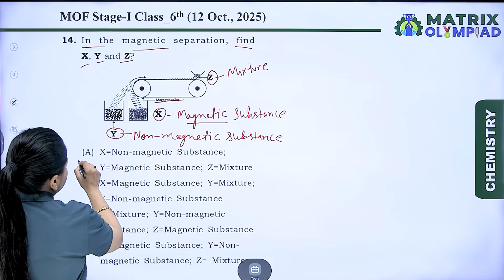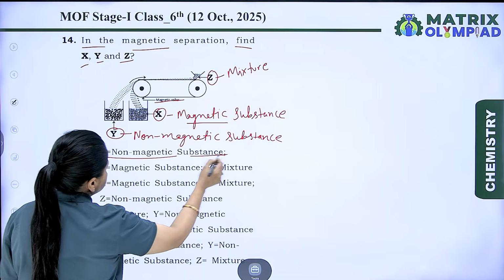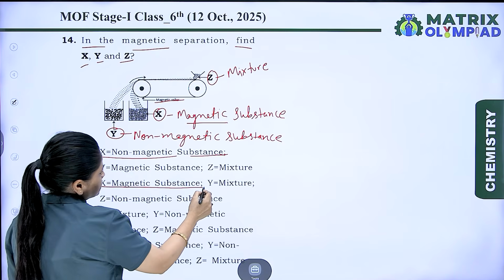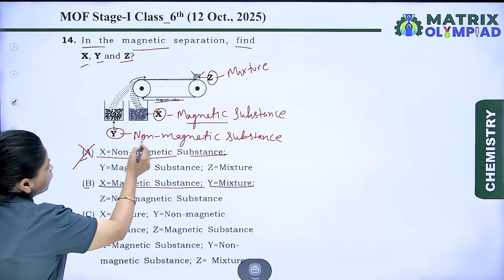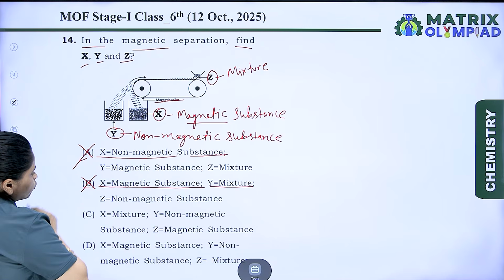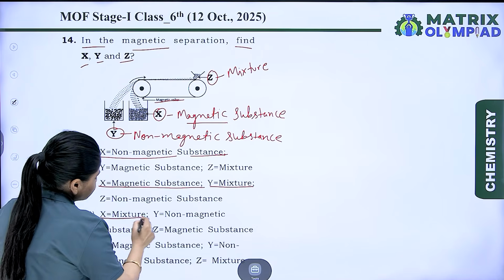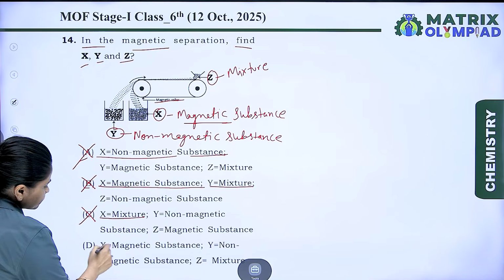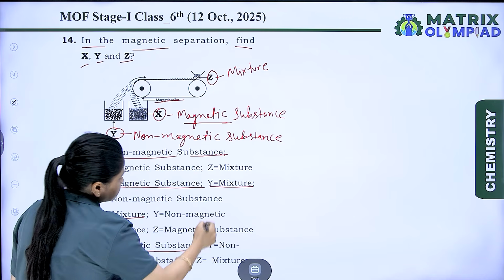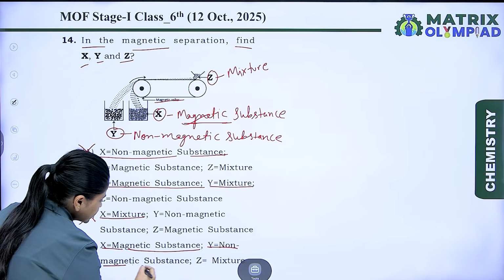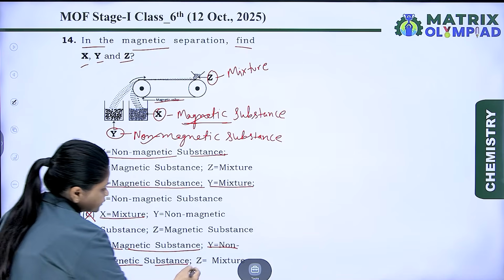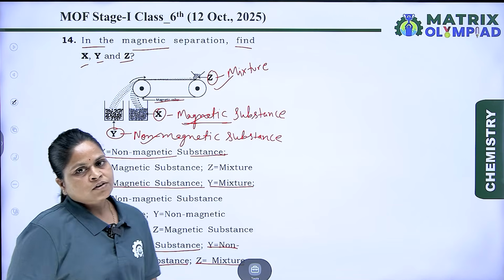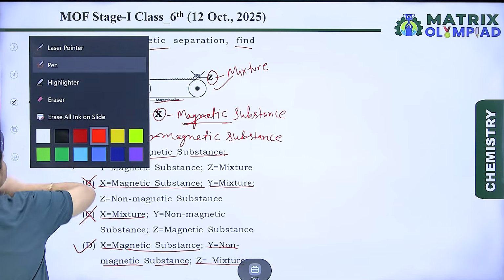Let's check the options. A. X is non-magnetic substance. No, X is magnetic, so it is wrong. B. X magnetic substance. Yes. Y is mixture. No, Y is non-magnetic substance, so it is also wrong. C. X is mixture. No, X is a magnetic substance, so it is also wrong. D. X magnetic substance. Yes. Y non-magnetic substance. Yes, this is correct. And Z mixture. This is also correct. So option D is the answer for this question. Let's check the next question.